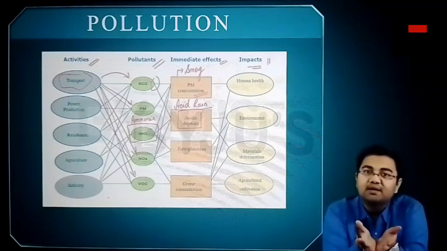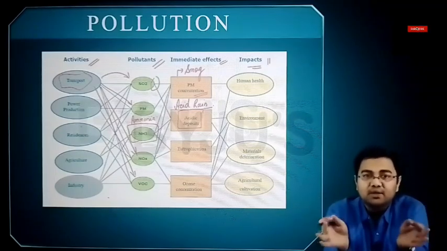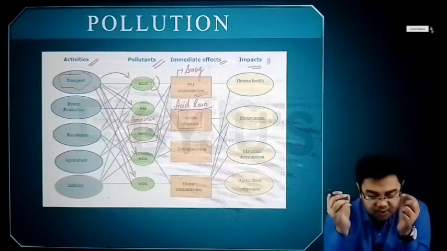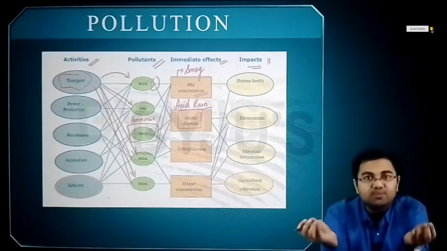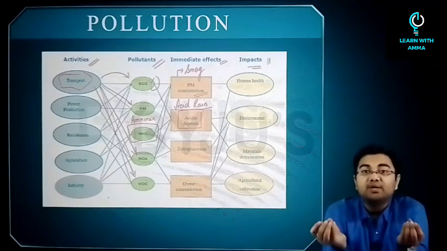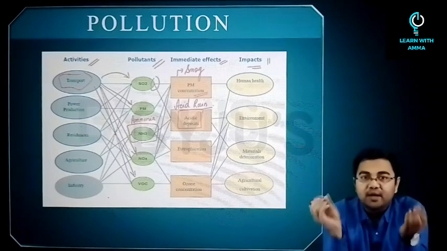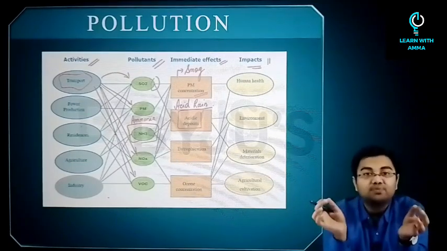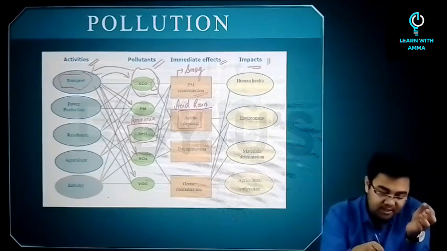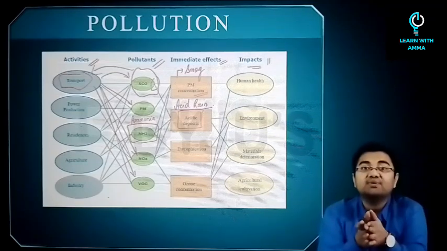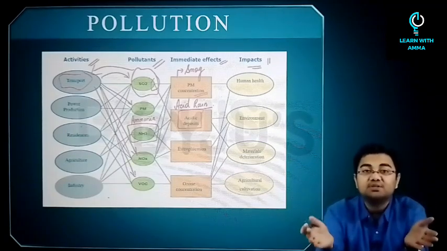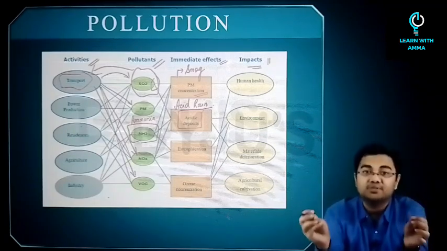So that's why, and I am very sure that every one of you knows this story of Delhi that we are looking at each and every year. Not only Delhi, the entire northern plains we are looking at. What we see is that there is smog, and this smog is largely because of PM or particulate matter. And what is one of the chief components of particulate matter? Sulfur dioxide. Where is it coming from? It is coming from the vehicles. So that's why we are saying that with increased vehicular pollution, the smog situation in these areas is worsening.